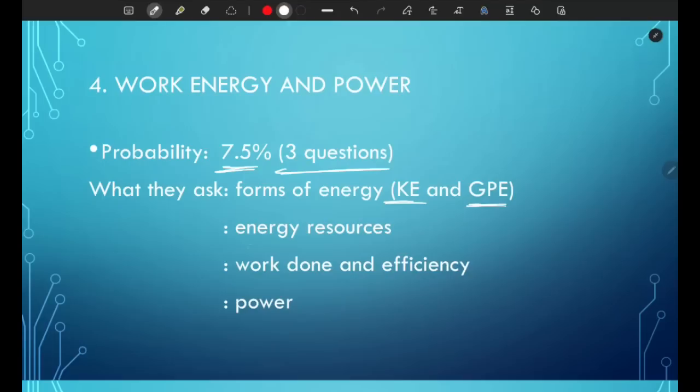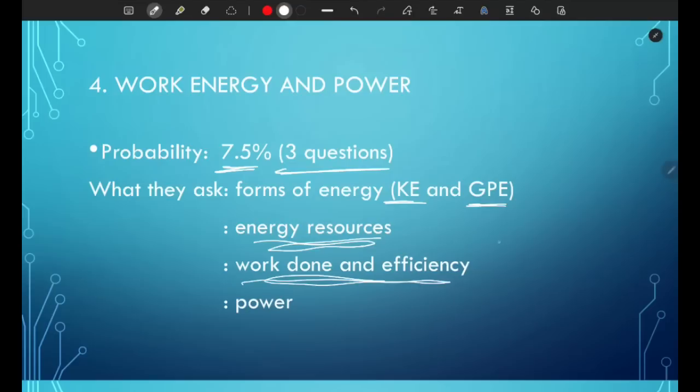The next one is energy sources. Now, energy resources, this is not popular in the multiple choice paper. I have not seen questions about this topic, but it still could come according to the syllabus. And the next one is work done and efficiency. Now, this is very popular.